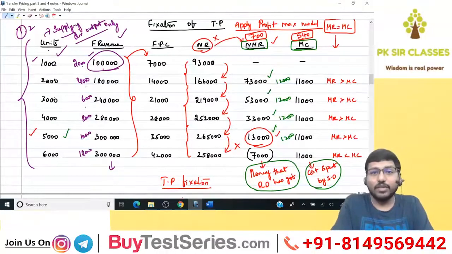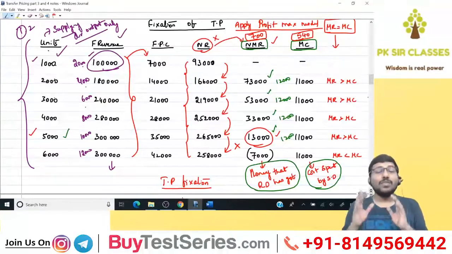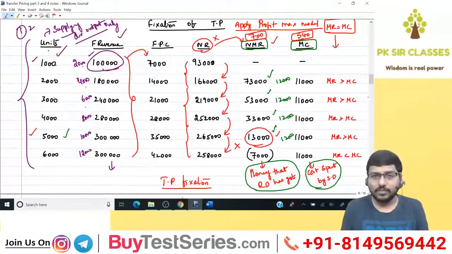From that final revenue, I will reduce further processing cost to get net revenue. From that, I'll calculate net marginal revenue. This net marginal revenue helps me identify how much money the receiving division has got, which helps me fix maximum TP, because yesterday I told you the entire logic that maximum TP is nothing but the money that the receiving division possesses.